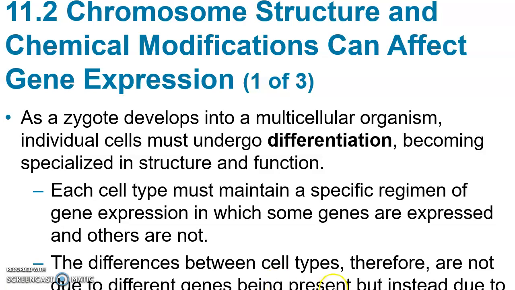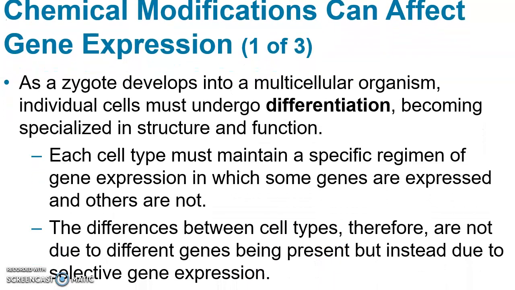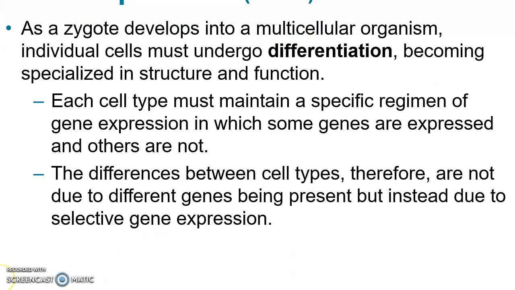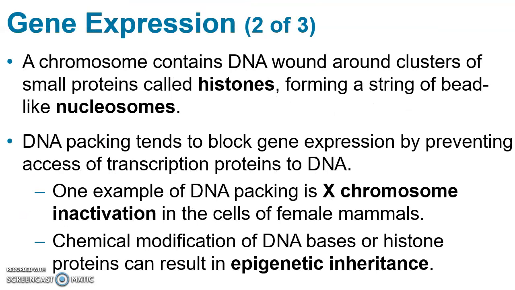Depending on the cell type, you have some proteins produced while others are not. Selective gene expression accounts for the difference in which proteins are produced in each specific cell type, rather than different genes being present. The same genes are present, they're just expressed selectively or differently depending on cell type. So even the structure of a chromosome can affect gene expression.